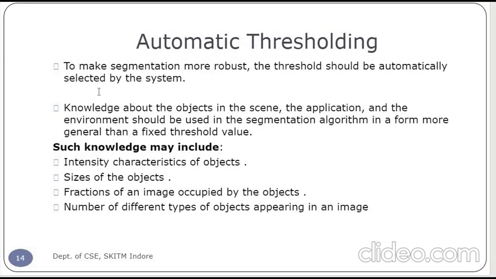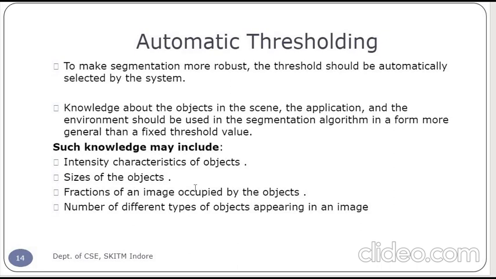And next is the automatic thresholding. To make the segmentation process more robust, the threshold must be automatically selected by the system. Knowledge about the object in the scene and the environment should be used in the segmentation algorithm in a far more general way than a fixed threshold value. Such knowledge may include the intensity characteristics of the object, the size of the object, different types of objects which are there in the image,